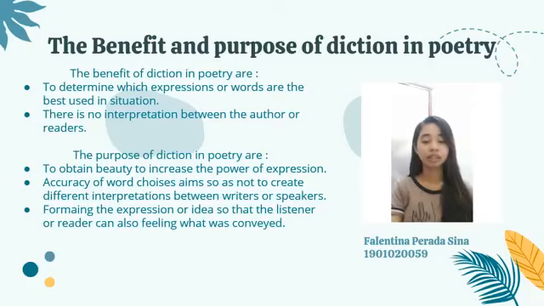So the second one is the purpose of diction in poetry. The first is to obtain beauty, to increase the power of expression. The second is accuracy of word choice, which aims so as not to create different interpretations between writer and speakers. The last one is forming the expression or idea so that the listener or reader can also feel what was conveyed. Thank you.